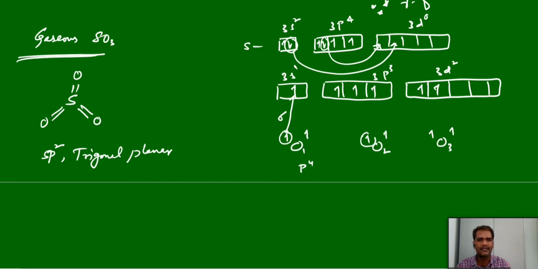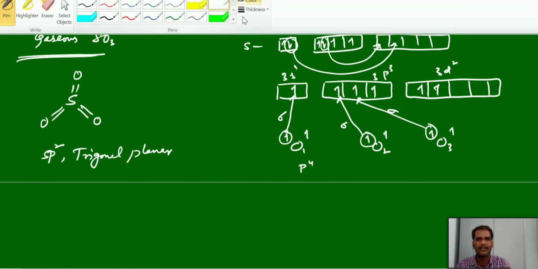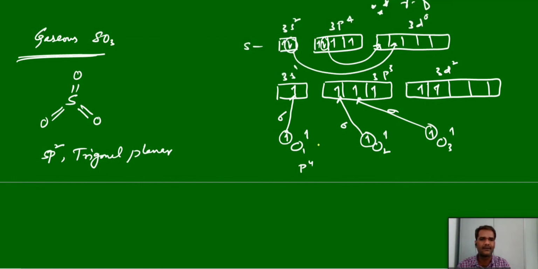Again second oxygen, this electron and this electron overlap and form a sigma bond, and third oxygen also forms a sigma bond. So one sigma bond can be formed between sulfur and each oxygen.